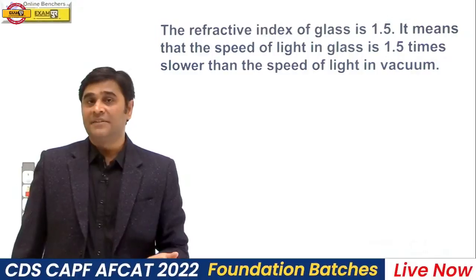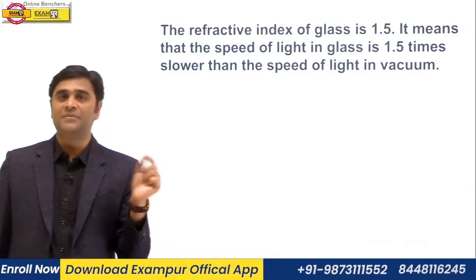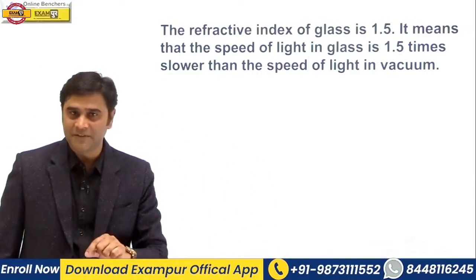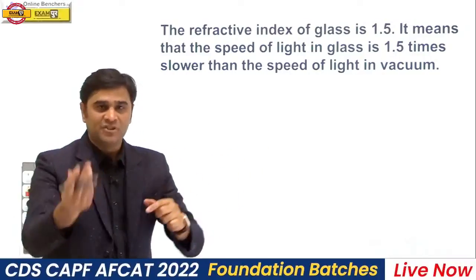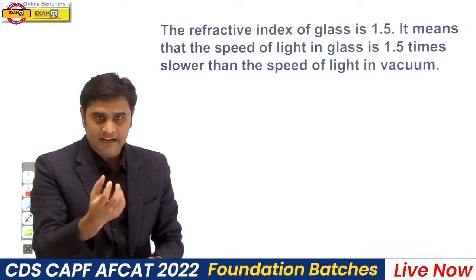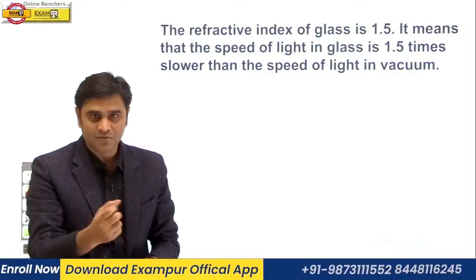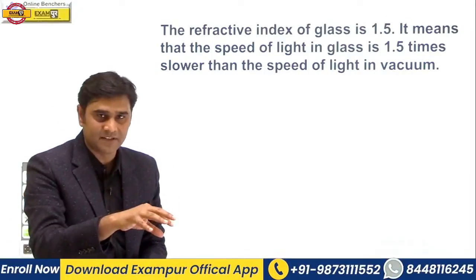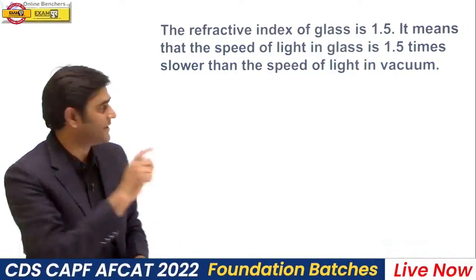And you can find out the refractive index of two medium by using Snell's law. First of all, you have to calculate angle of incidence, then you have to calculate angle of refraction. Then when we take the ratio of sine of angle of incidence to the sine of angle of refraction, it will be a constant quantity which is called refractive index of second medium with respect to first medium.